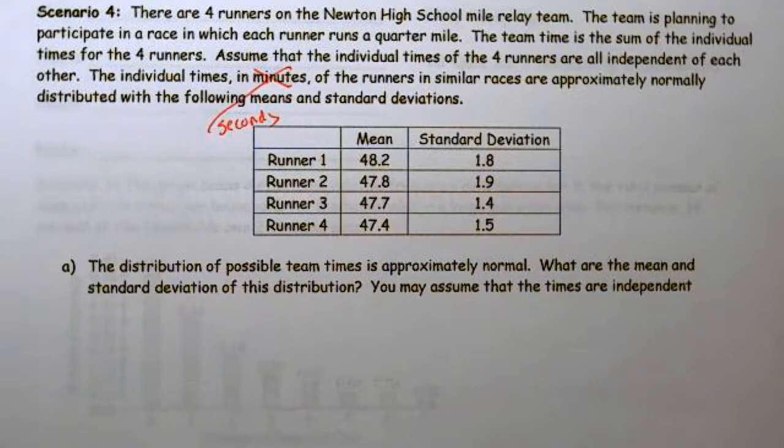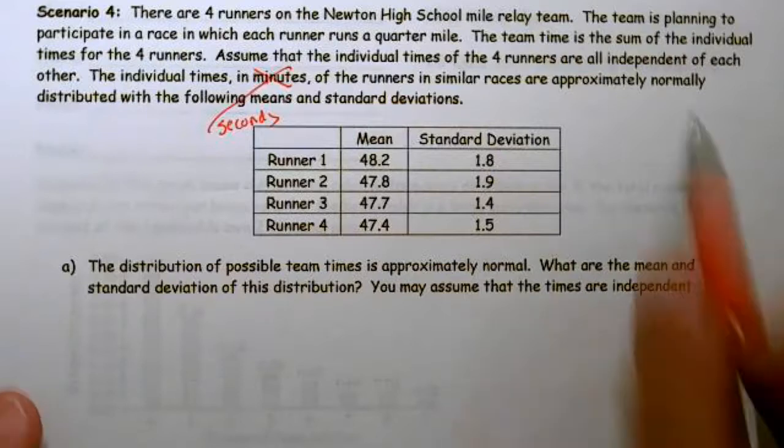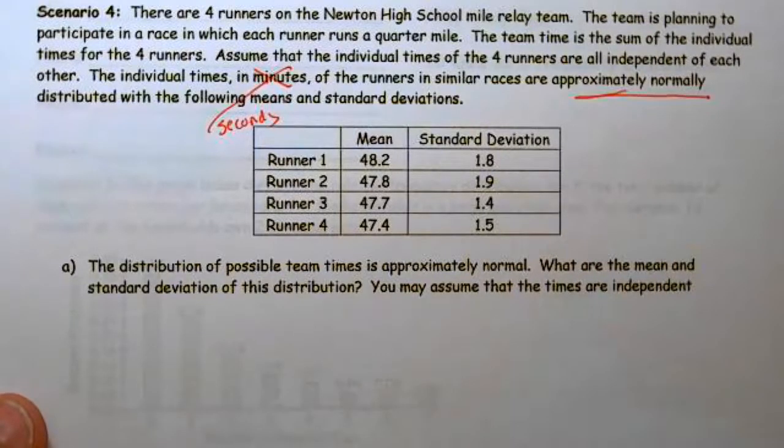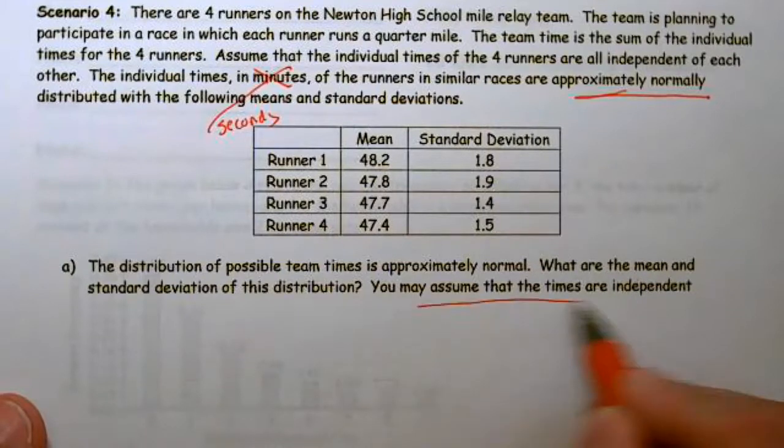The individual times in seconds of the runners in similar races are approximately normally distributed. That's important to know, with the following means and standard deviations. The distribution of the possible team times is approximately normal. What are the mean and standard deviation of the distribution? You may assume the times are independent.